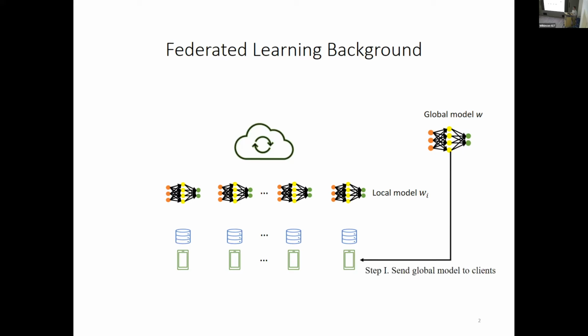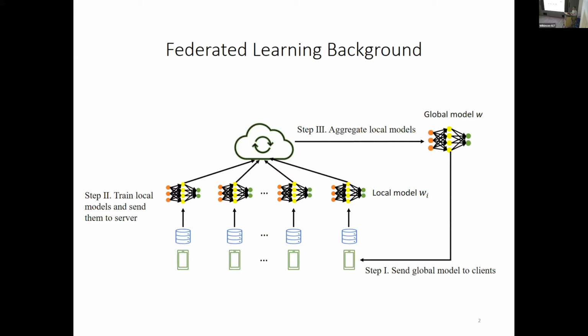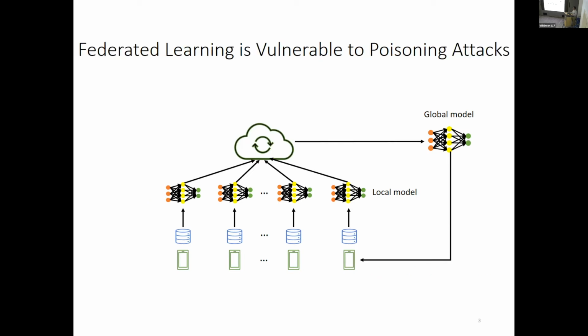In step 1, the server sends the current global model to the clients or a subset of them. In step 2, each client trains its local model based on the current global model and its local data. Then each client sends its local model to the server. And in step 3, the server aggregates the clients' local models as a new global model. So federated learning repeats these 3 steps for many iterations.